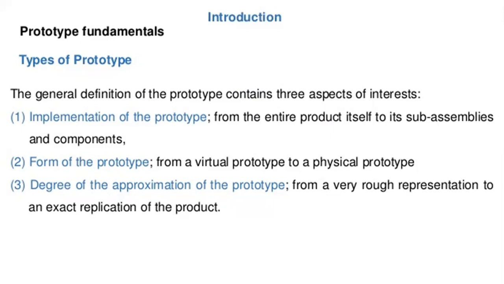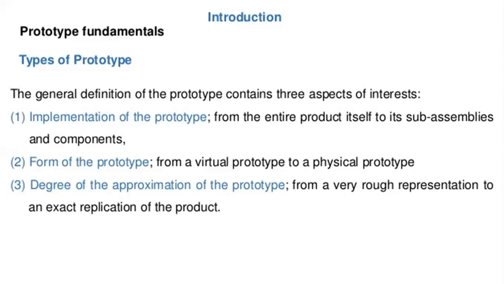And another one is the form of the prototype, from a virtual prototype to a physical prototype. What is the virtual visualization of that object, and what is the physical object I am taking? What is the difference between the virtual prototype and a physical prototype object? So that is the second type, form of the prototype.